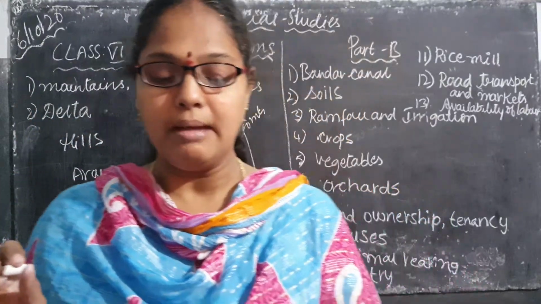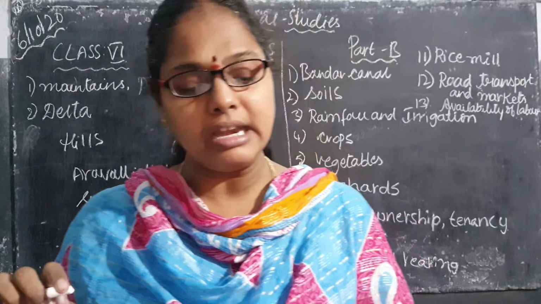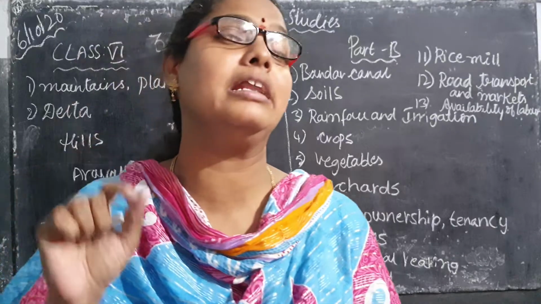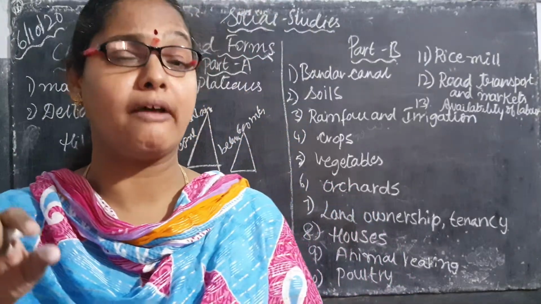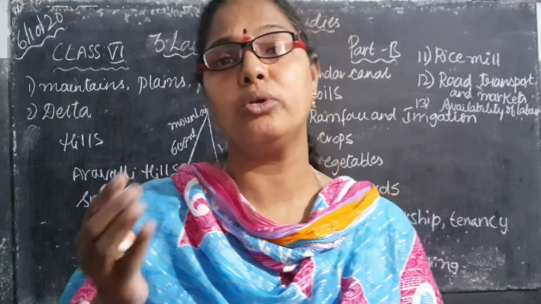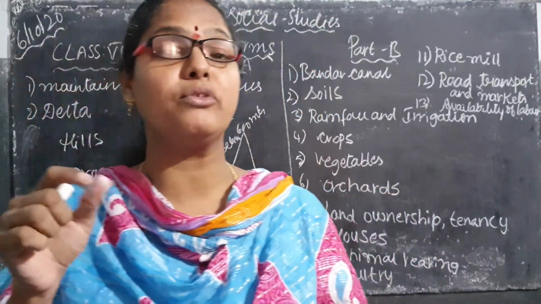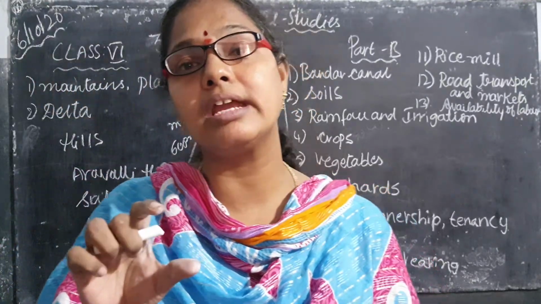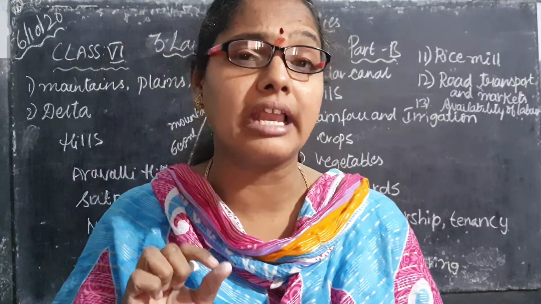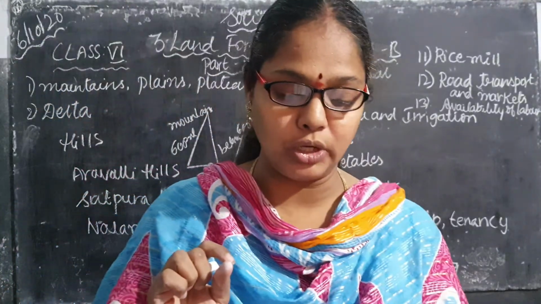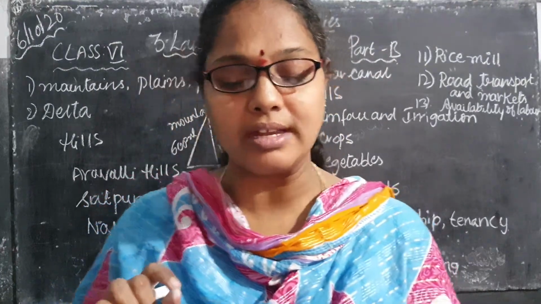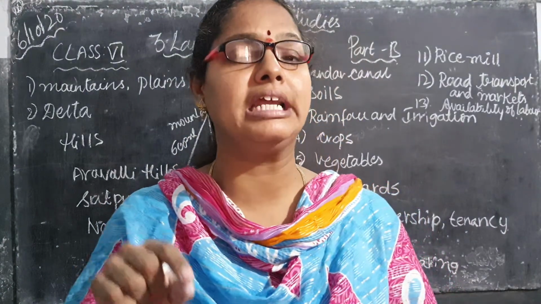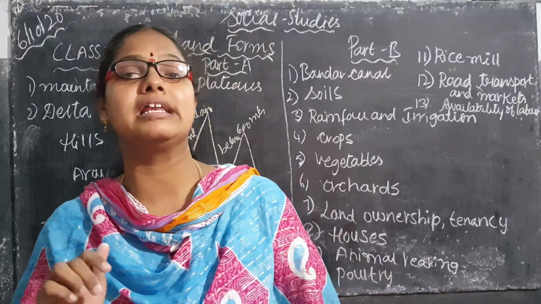Now plateaus. Plateaus are also known as tableland. Our Telangana is located in the Deccan Plateau, isn't it, children? One important thing you have to know: in 5th class you may or may not know, but coming to 6th class, you have to know where Telangana is located on the Indian map. Telangana is located in the Deccan Plateau. The Deccan Plateau, or Southern Plateau, is not suitable for cultivating crops because the soil fertility is not good.